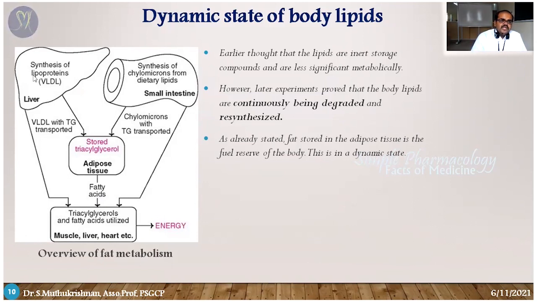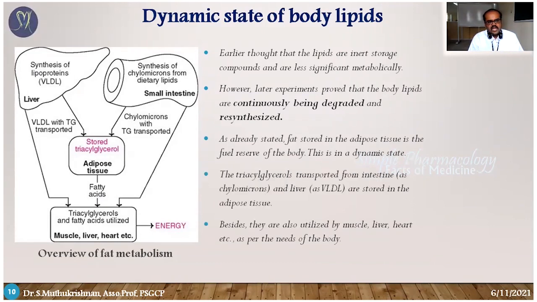In the other way, the liver produces VLDL, very low density lipoprotein, which is also one form of lipids. In the VLDL form, it is transported from the liver in the bloodstream to the adipose tissue. So the dietary lipids absorbed from the small intestine are transported towards the adipose tissue, either in the form of chylomicrons or triglycerides.